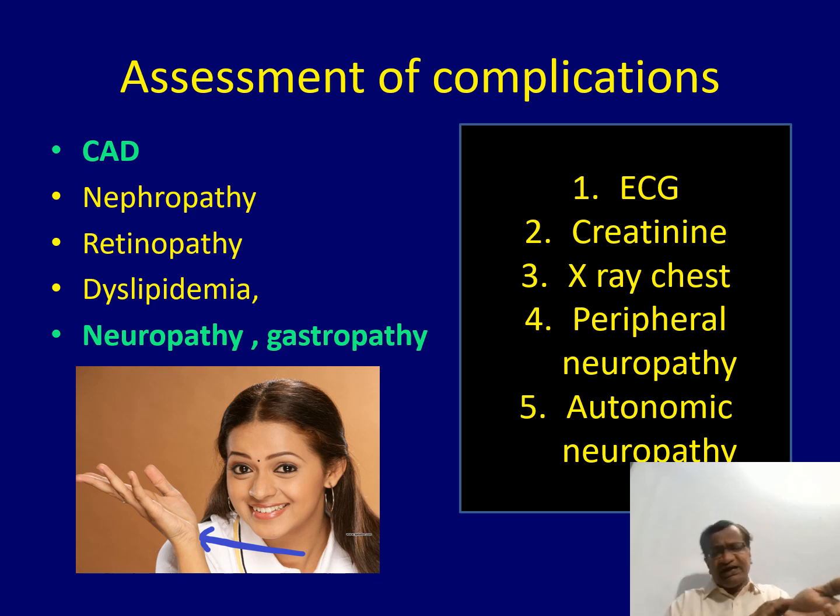The most important thing: put your hand on the pulse. A fixed tachycardia is a sign of autonomic neuropathy. Normally there is some form of arrhythmia with inspiration and expiration. That is not there; it is gone with autonomic neuropathy. The rate is fixed, with tachycardia. If you are able to see this, then you are dealing with a patient with autonomic neuropathy, and the problems of autonomic neuropathy are going to come.